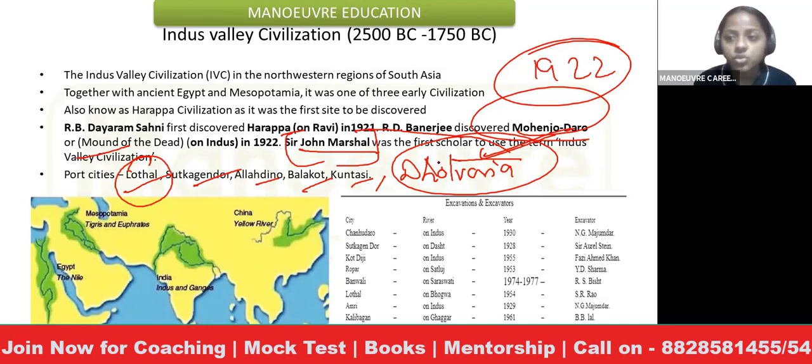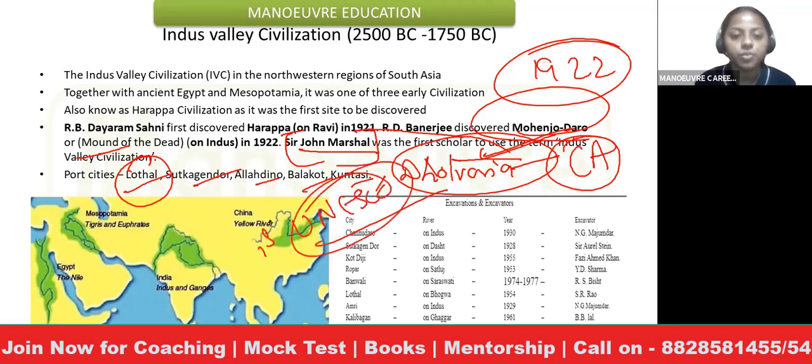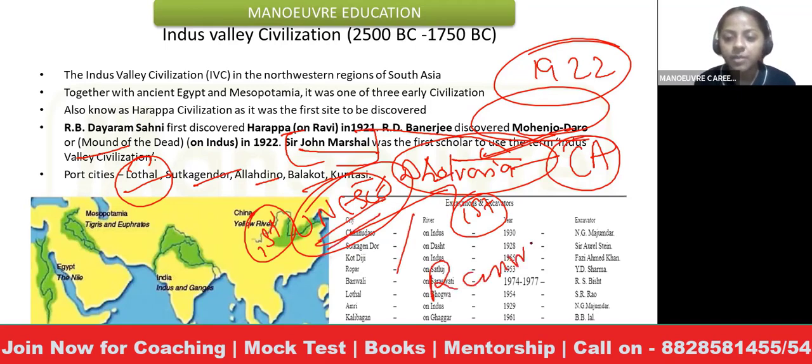So students, a very important part of current affairs as well. Note it down if you're writing it in your notebook. Dholavira was recently declared a UNESCO World Heritage Site. One of the important privileges of Dholavira is that it is the very first site from the Indus Valley Civilization to be declared a UNESCO World Heritage Site. Along with Dholavira, the Ramappa Temple from Telangana was also declared a UNESCO World Heritage Site.